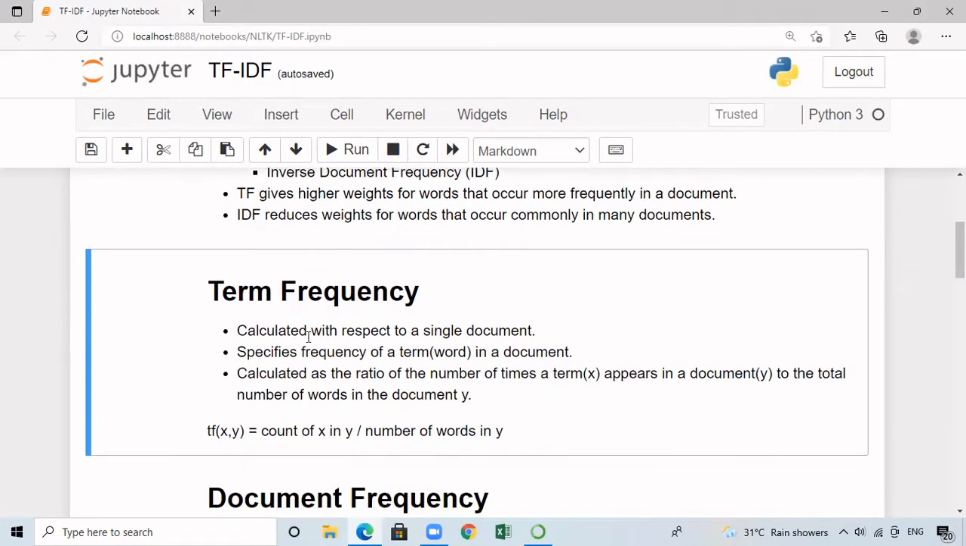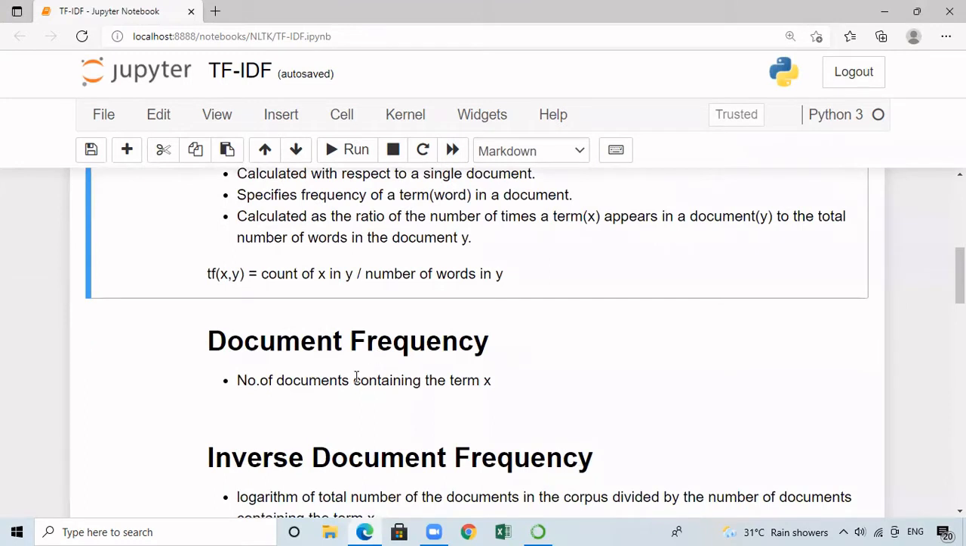Term frequency is calculated with respect to a single document. It specifies the frequency of a particular term in the given document. The formula to calculate the term frequency is TF of x comma y. Here x is nothing but the term and y is the document. So TF of x comma y is calculated as count of that particular term in the given document y divided by total number of words in the document y. So here we are normalizing the count by dividing by the total number of words in the given document.